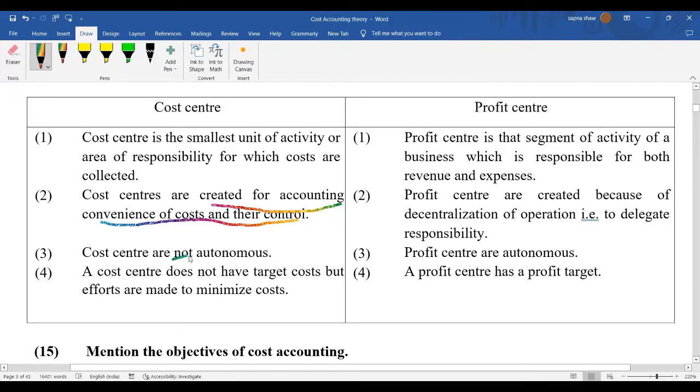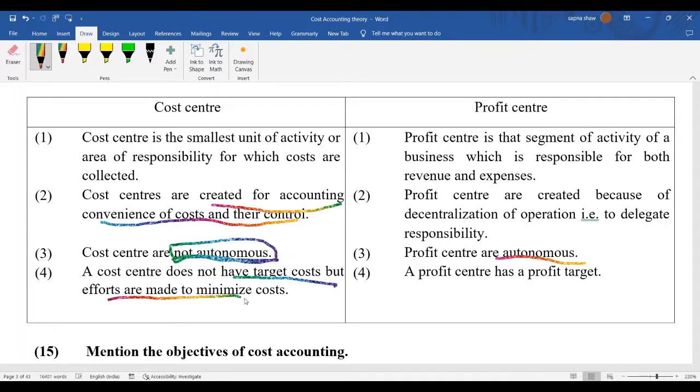This one is not autonomous, that means cost center is not autonomous. The managers prepare different centers, but profit center is autonomous. Next, the cost center does not have a target cost but makes an effort to minimize it. They do not have a target like we have to do it within this much. It's not like that. Their main aim is to minimize the cost, so they try different ways to cut down the cost.